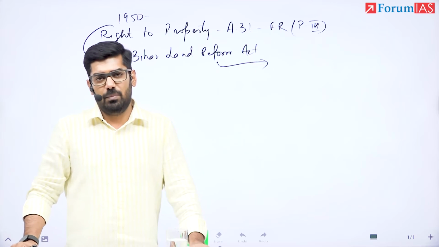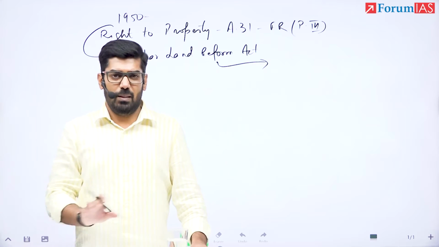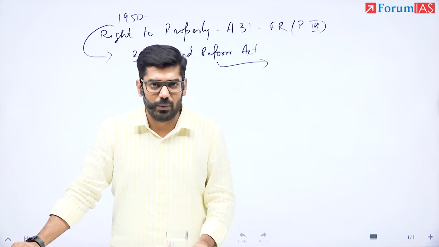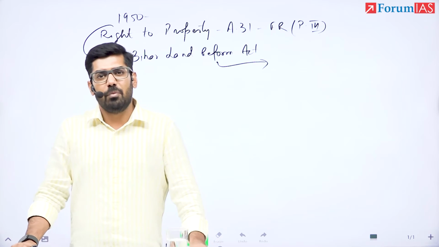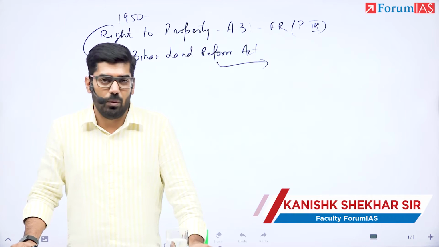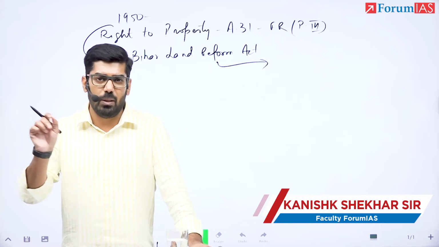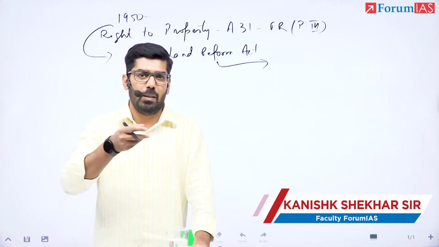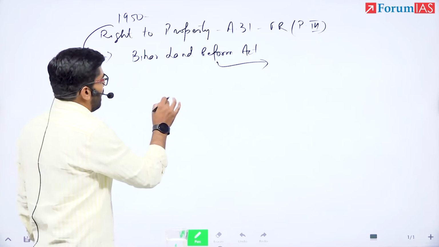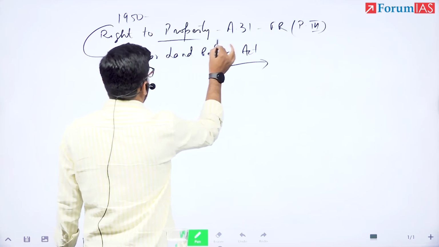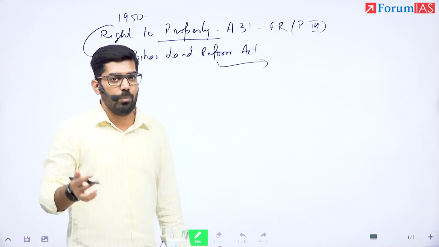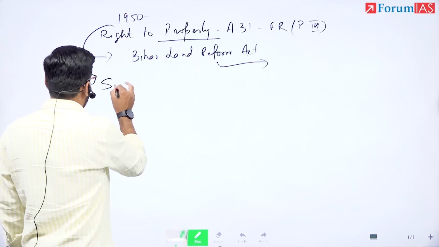What is land reform? In India, land reform has largely implied giving land to the landless poor. But the quantity of land being fixed, which means most of the land is owned by few landlords. So before distributing it to the poor, it has to be taken over by the government and then it will be distributed. But remember, under Article 31A, right to property is a fundamental right, which means landlords are not willing to depart from their land. So Shankri Prasad